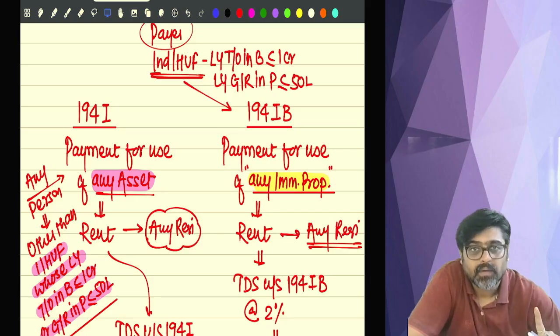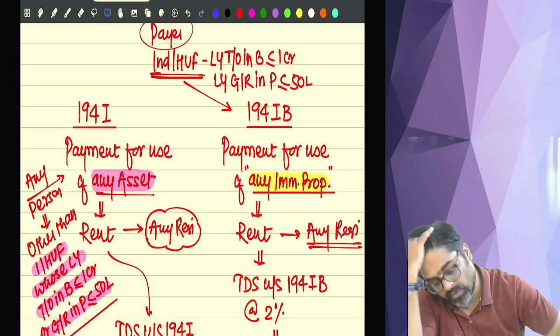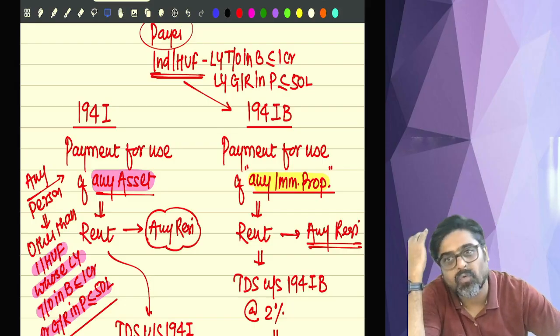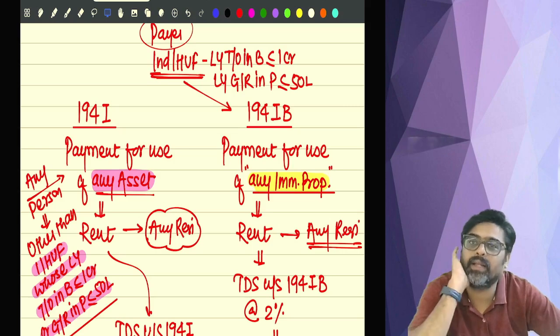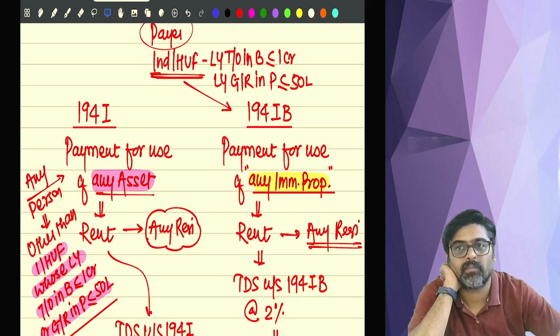Now, an important thing to remember: if you deduct TDS under section 194I, you will have to do other TDS compliances. You will have to obtain TAN, and every month you are supposed to deduct TDS and deposit that TDS. You are supposed to file your TDS returns also.